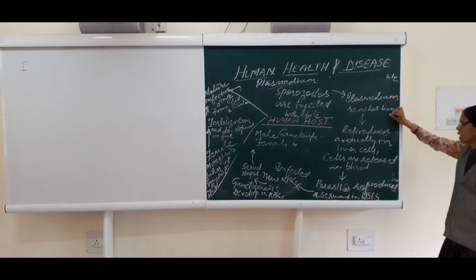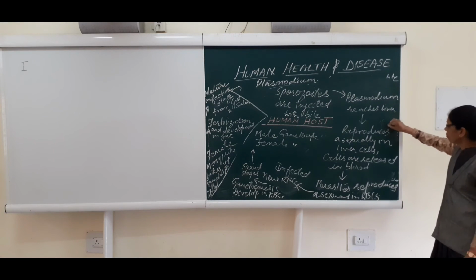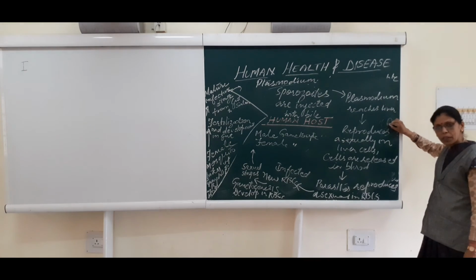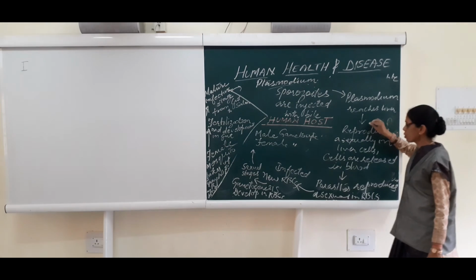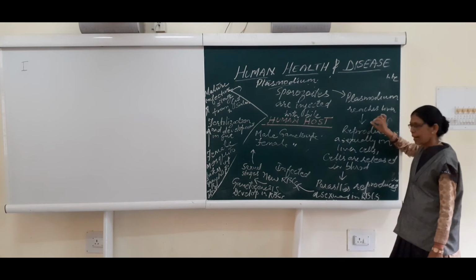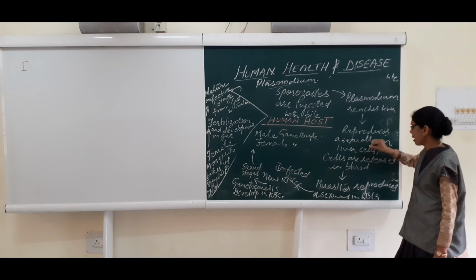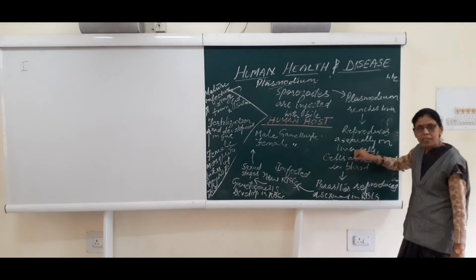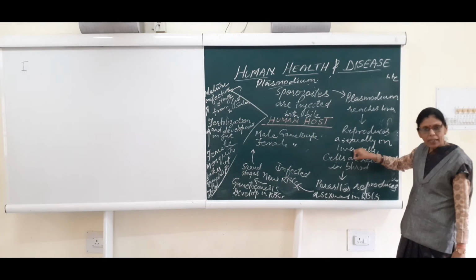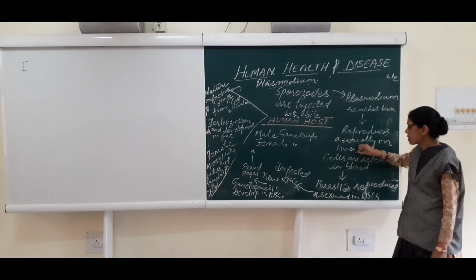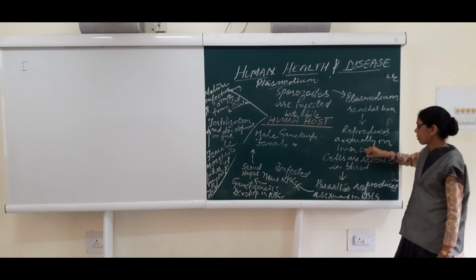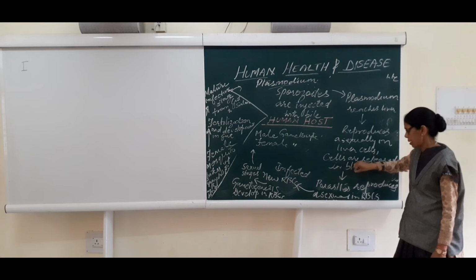There asexual reproduction takes place in the liver cells. When this reproduction is completed, these liver cells burst and the parasites are released into the blood.